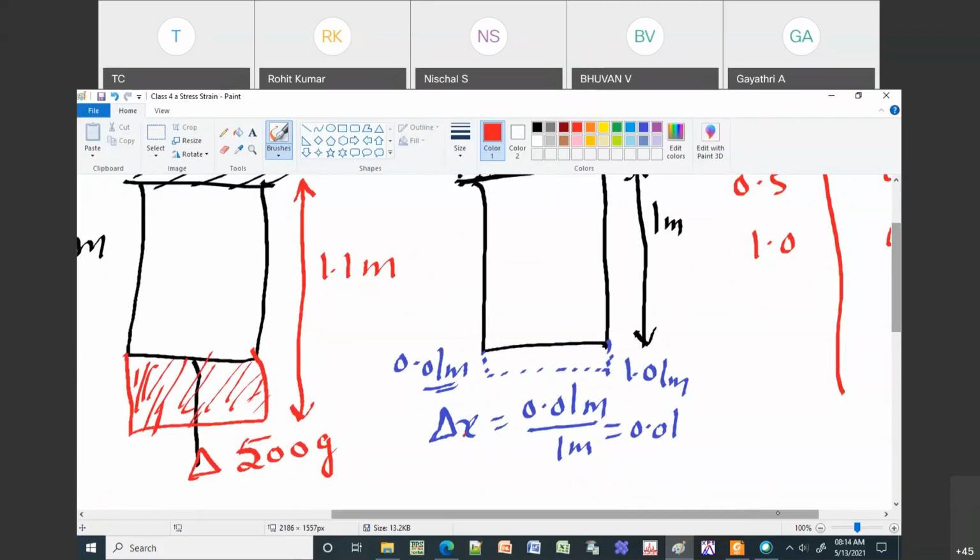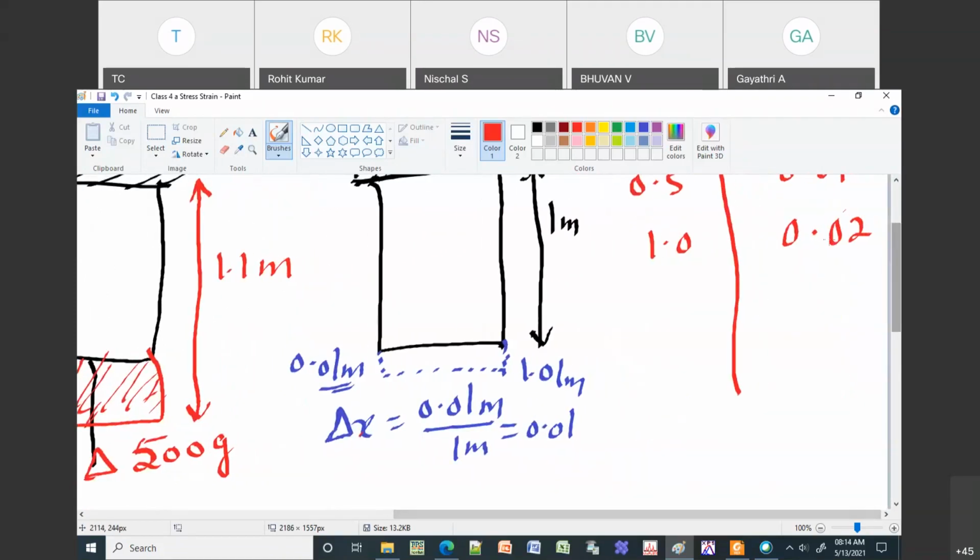So I am assuming that deviation is 0.02. Okay, or it is a strain. Then in the same way, if I put 1.5, then what happens? Let us assume it is 0.03. And if I put 2 kgs, then it will be 0.04.